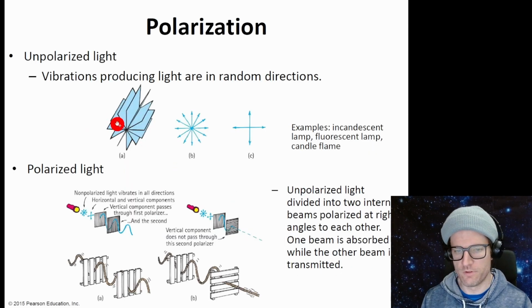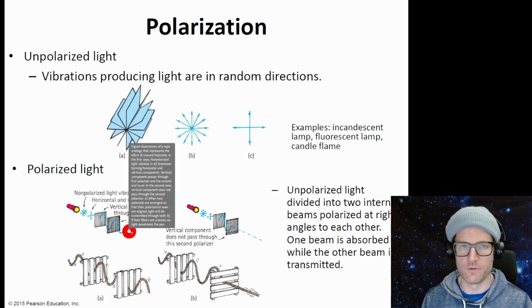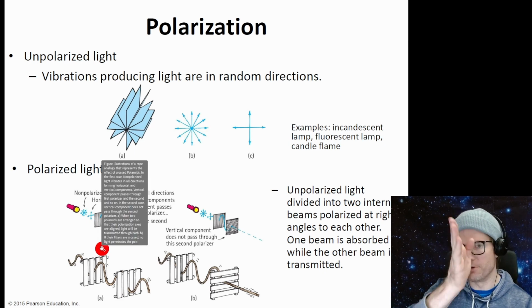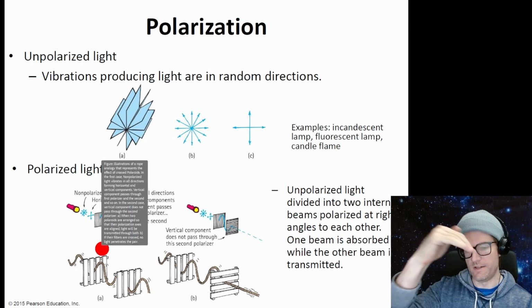Okay, unpolarized light is light in all directions. Polarized light is light that has gone through a polarizer or is somehow polarized, either vertically, horizontally, or in any direction.